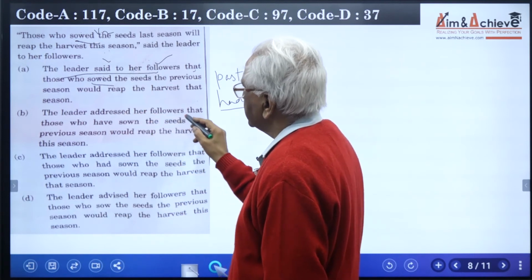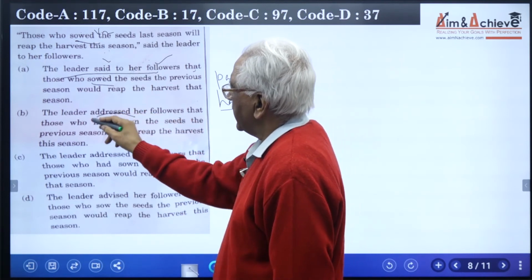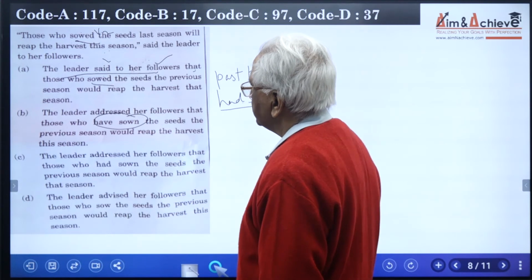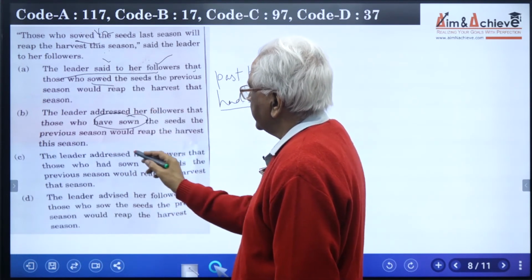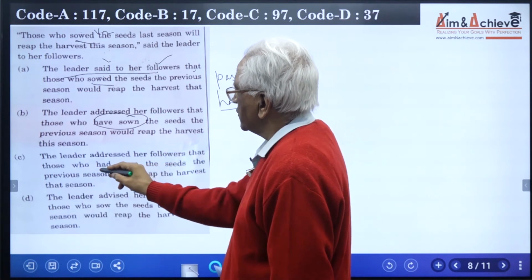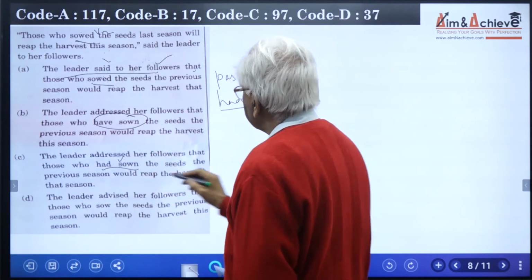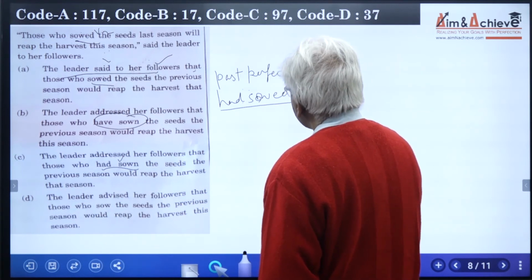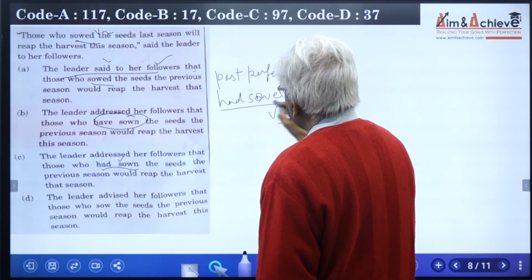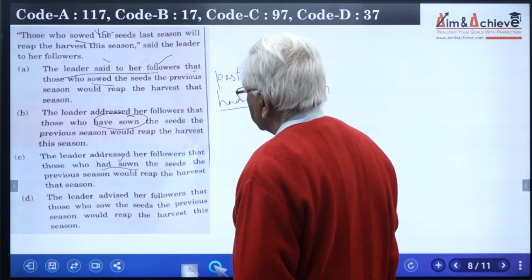The leader addressed her followers that those who have sown is wrong. This is present perfect. So that means this option need not be considered any further. The leader addressed her followers that those who had sowed or had sown. Both are possible. Remember that the V3 form can be either of them, had sowed and had sown.